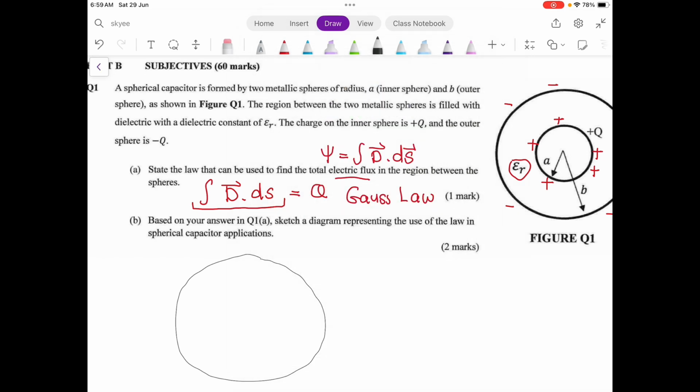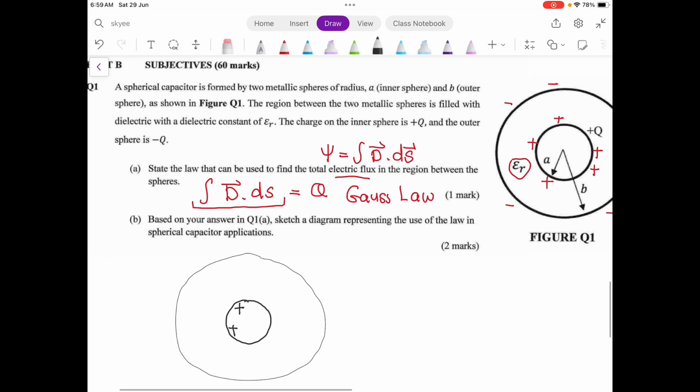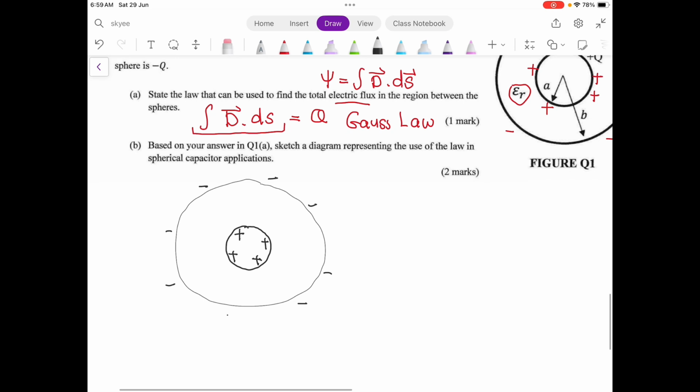This is your outer conductor, and you sketch your inner conductor. The inner conductor is positively charged, the outer conductor is negatively charged. So the electric field will be oriented in this way. You can label it.